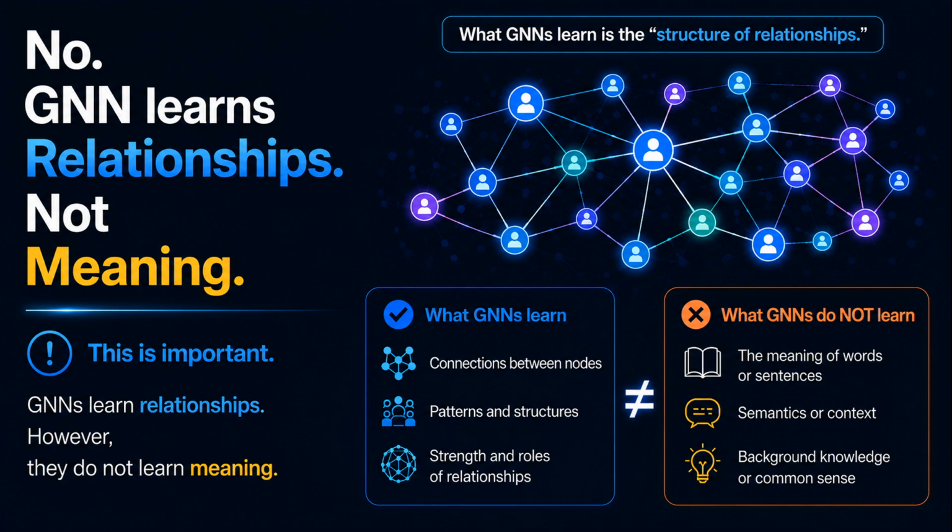The answer is no. This is perhaps the most important point to understand about graph neural networks. GNNs are designed to learn relationships. They learn who is connected to whom. They learn how those connections are structured. And they learn how relationships propagate throughout a network. By learning these patterns of relationships, GNNs can make highly accurate predictions and recommendations.